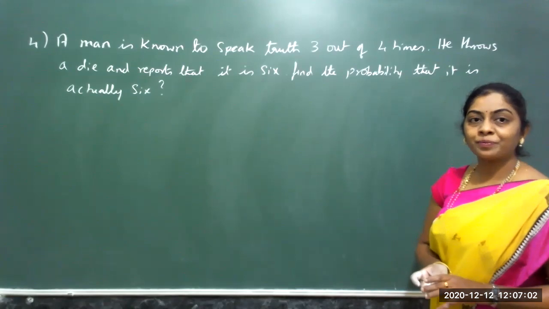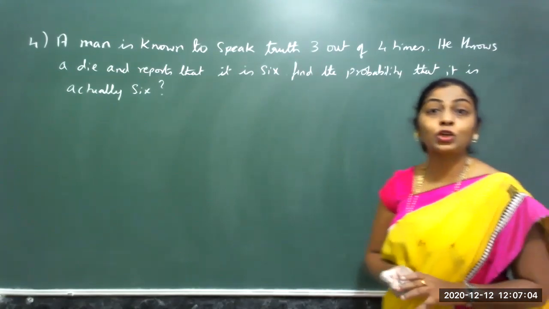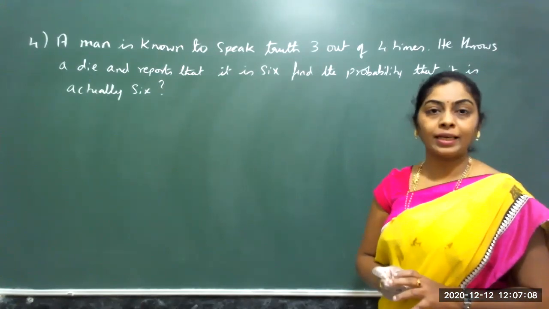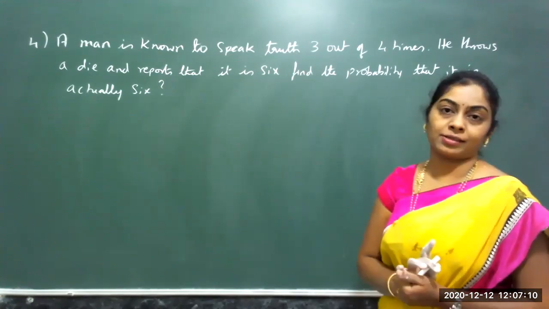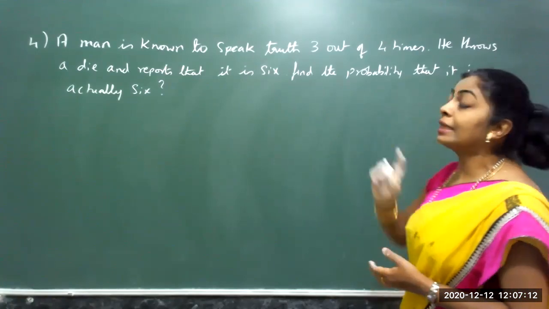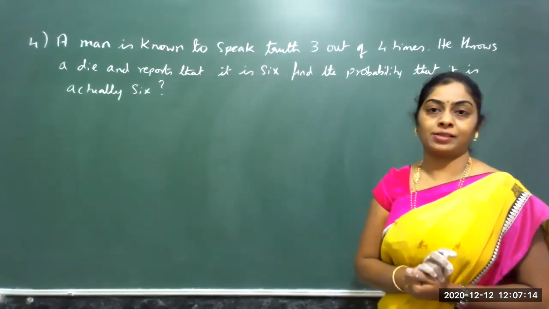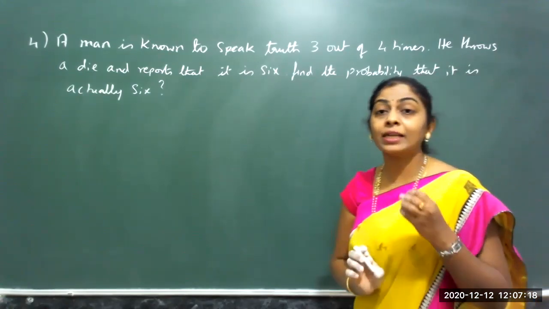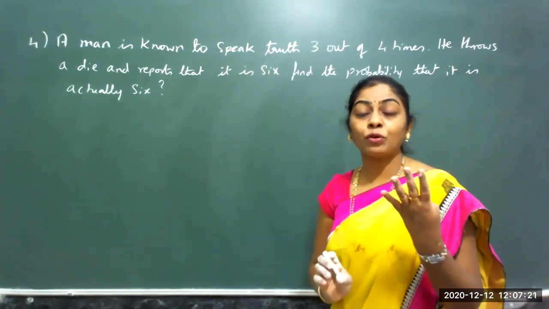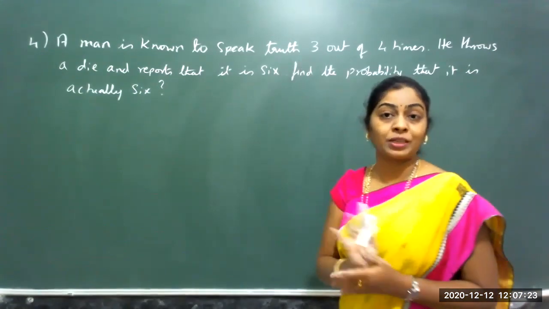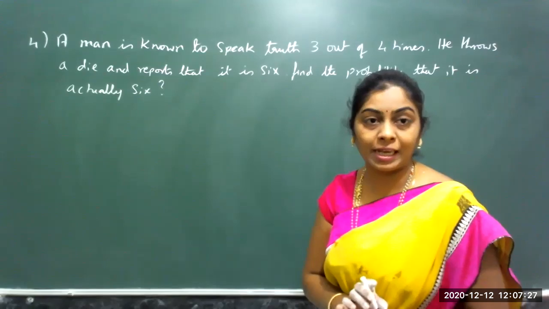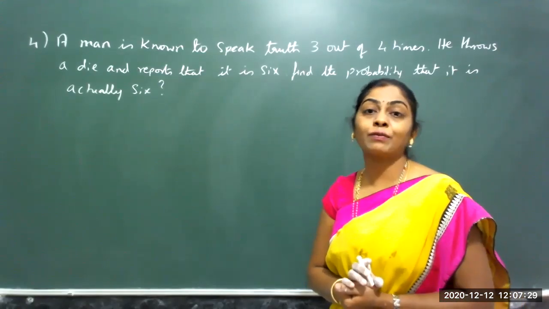Next question. A man is known to speak truth 3 out of 4 times. He throws a die and reports that it is 6. Find the probability that it is actually 6. So here, the first statement says that a man is speaking the truth. Out of 4 times, 3 times he is going to speak the truth. He throws a die, that is the random experiment that has occurred, and it is found to be 6.